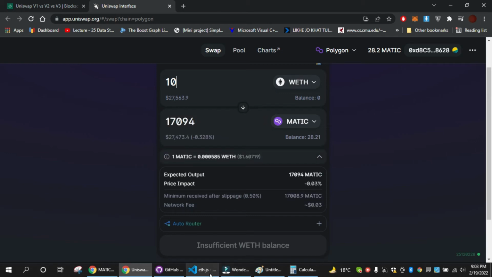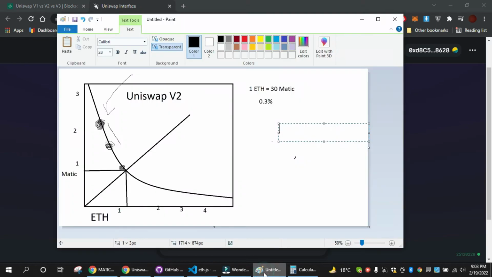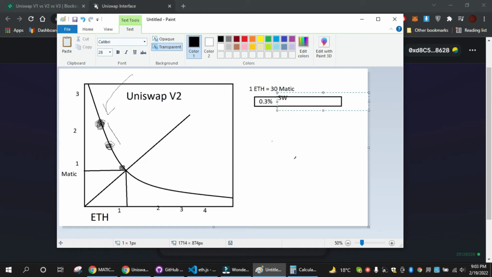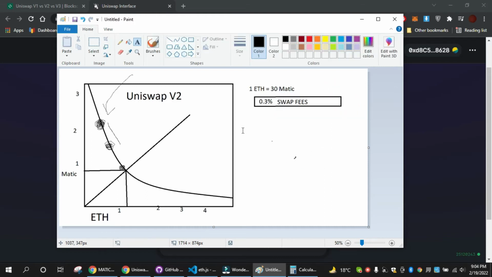And what is in it for the investor? The investor gets these fees here. They earn from these fees, which we call swap fees. That is 0.3%. Now if you want to invest into the Uniswap V2 pool, you have to give the same value of assets in the pool, and they might go up and down in value. So there is a concept of impermanent loss,